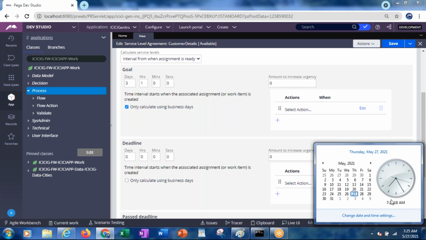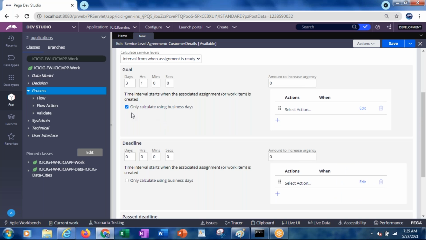Here, if the user applies for leave on the 27th, then the 28th is 1 day, and it will not consider the 29th and 30th because they are Saturday and Sunday. The 31st is the second day, and then the first at 7 a.m. will complete the third day. Likewise, if you want to consider only business days, you can select only calculate using business days.